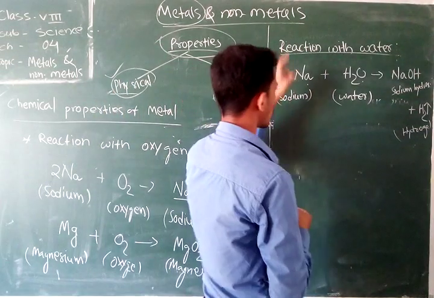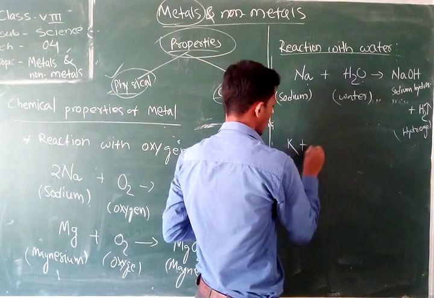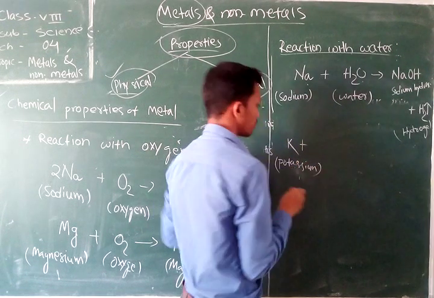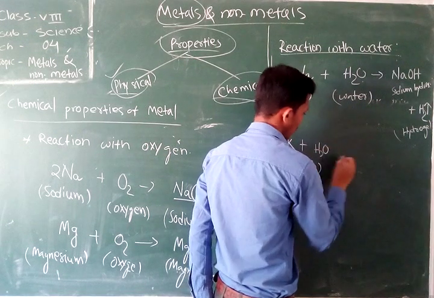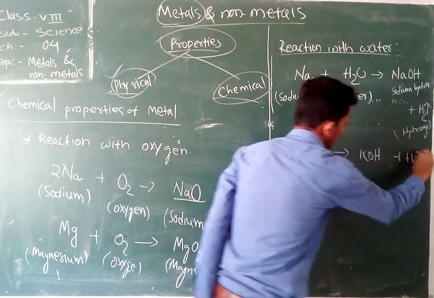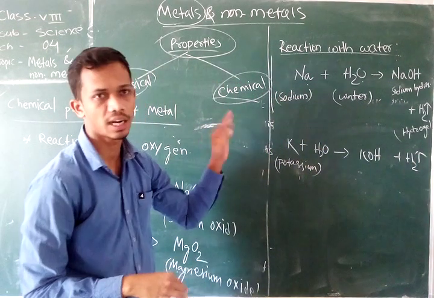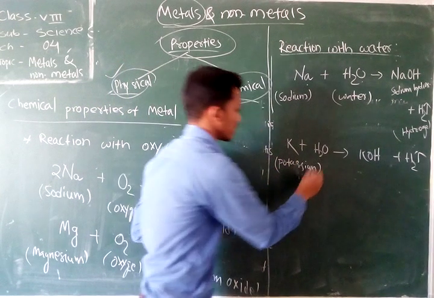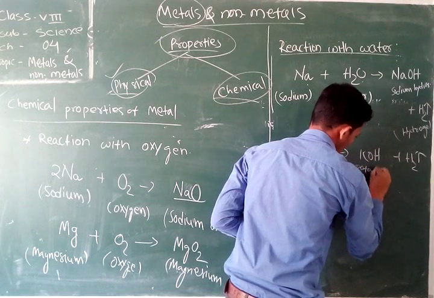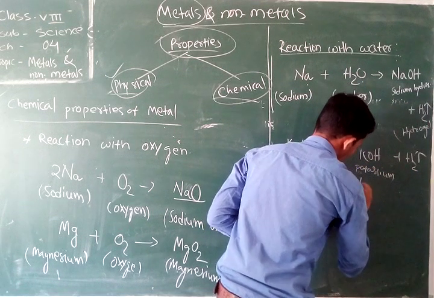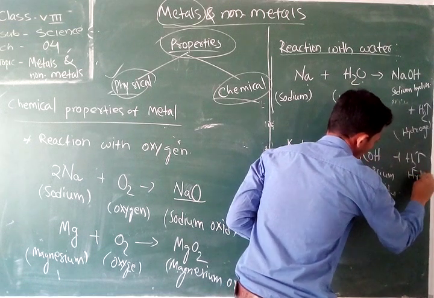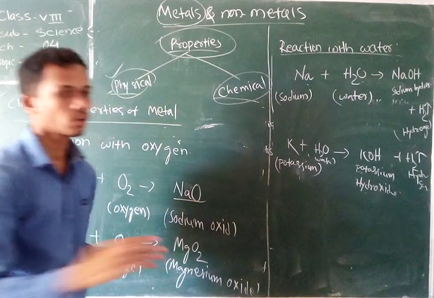Okay, so next, after sodium, potassium. Whenever potassium reacts with water, it also produces potassium hydroxide and hydrogen. I cannot derive the equation here, but just write that. Whenever potassium reacts with water, it produces potassium hydroxide, and here hydrogen. Okay, so now take another example.